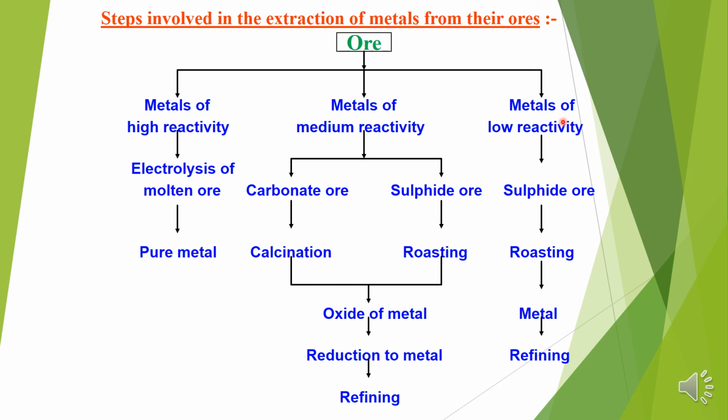Children, metals of low reactivity. We will learn two metallurgies, that of copper and mercury. Both occur in the form of sulfide. It will be converted by roasting into their metal oxide, and how the metal oxide is converted into metal you will get to know when we describe it, and after that they will be refined. So children, these are the steps involved for so many different metals present in the reactivity series. Thank you, children.